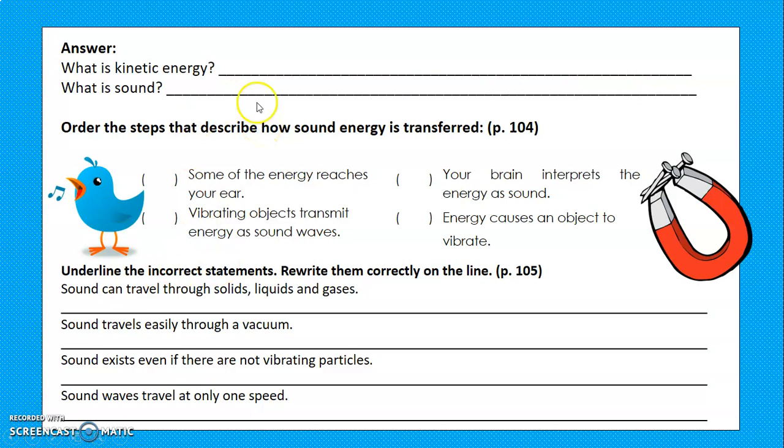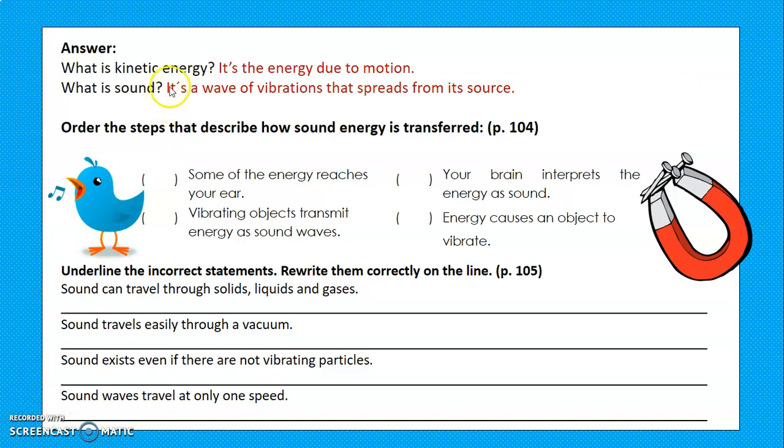Okay, let's start answering. These are the exercises. It says, answer: what is kinetic energy? What is sound? Think about the answers, please. Kinetic energy is the energy due to motion. And sound is a wave of vibrations that spreads from its source.